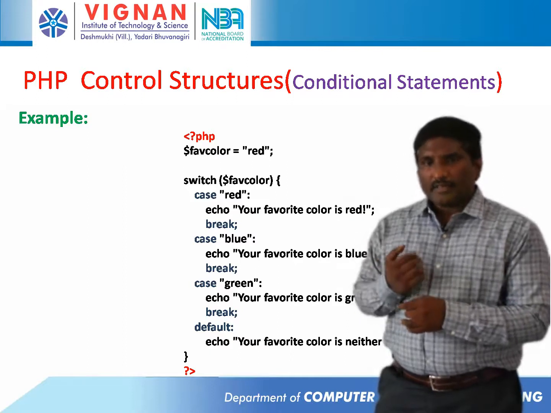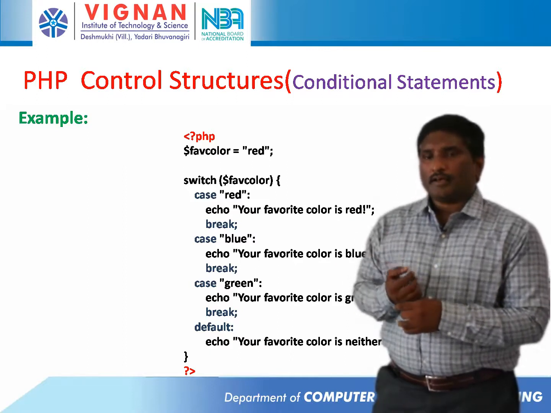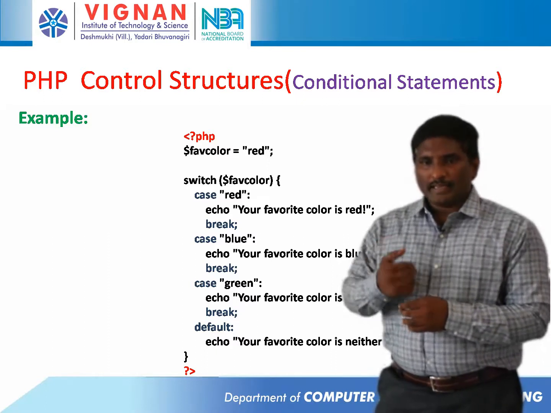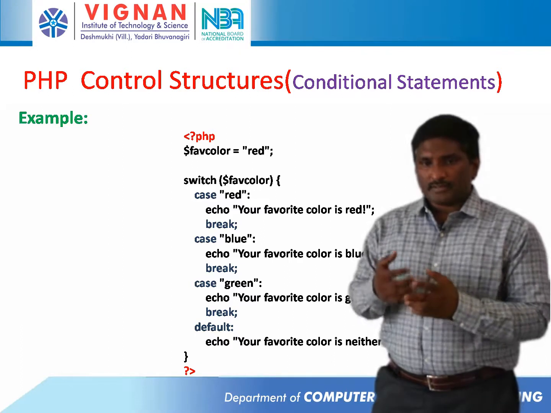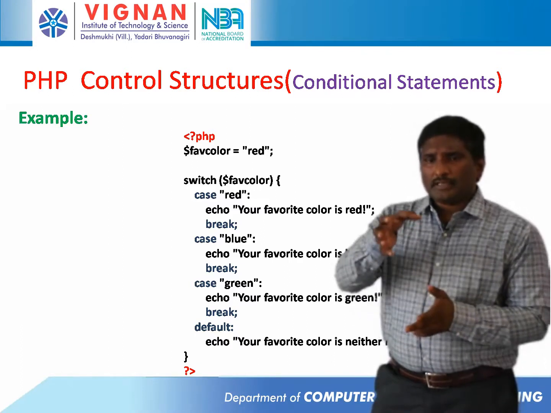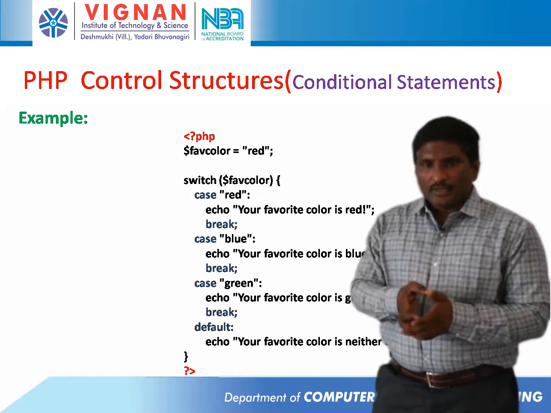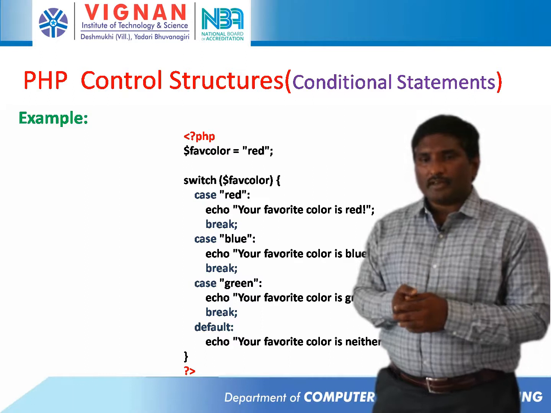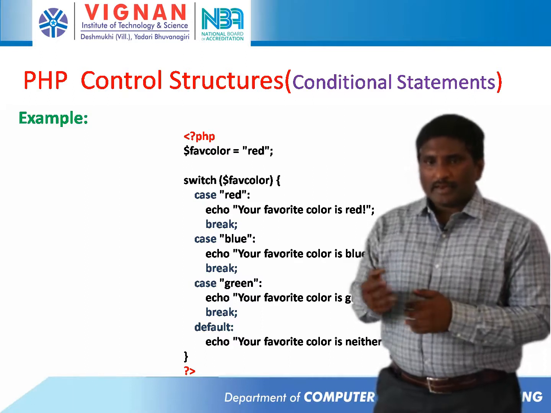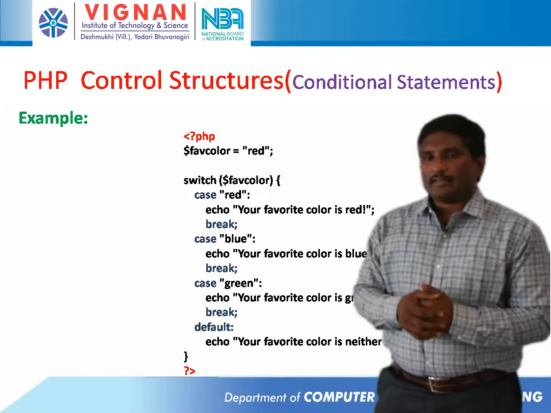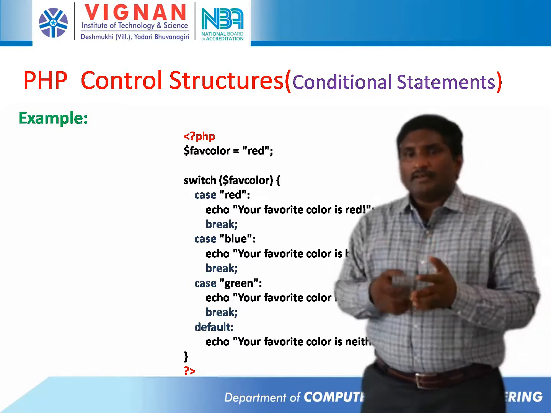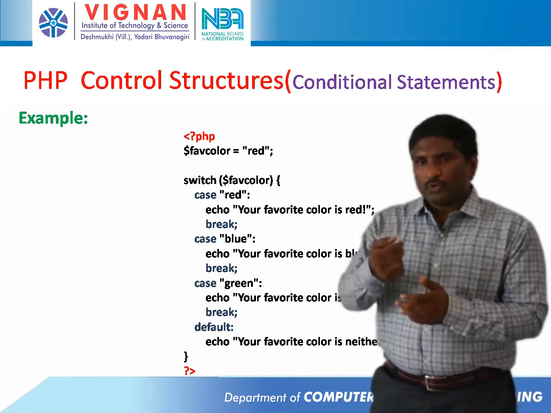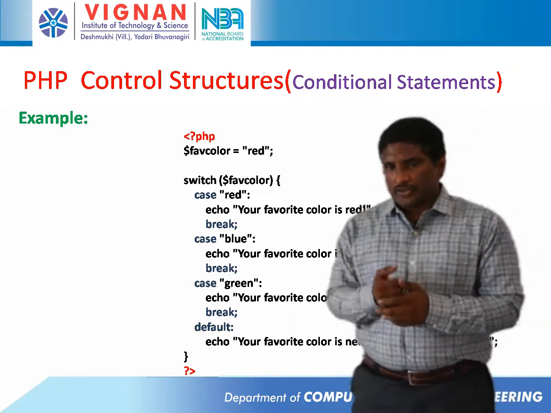Another case I have written is case blue, and here it will print, your favorite color is blue. Another case I have written is case green, it will print, your favorite color is green. If no match occurs among them, it will print the default. The default statement is, your favorite color is neither red, blue, nor green. In that way we can write PHP code by using the switch statement. It will select only one among multiple options, multiple choices.